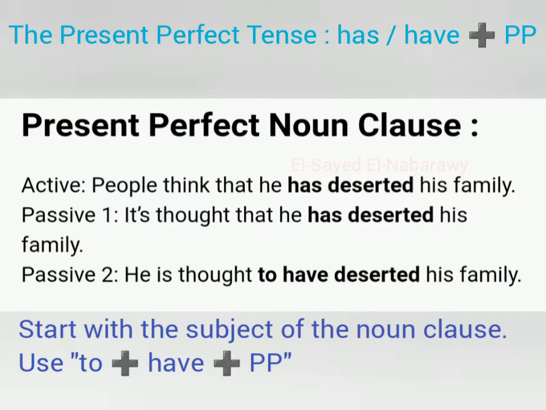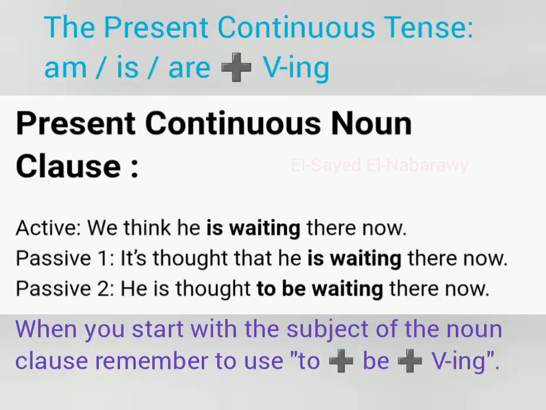Present perfect noun clause. Present perfect is has or have plus past participle. Active: people think that he has deserted his family. It's thought that he has deserted his family. Passive: he is thought to have deserted his family. Why? Because we have the present perfect in the noun clause. So we use to have plus past participle, because of the present perfect.